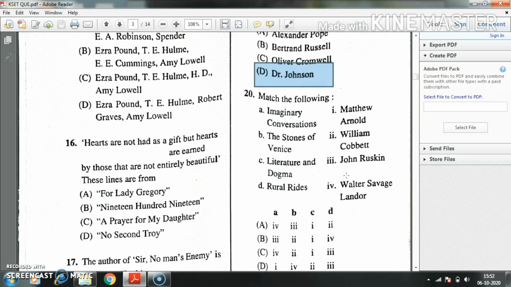Question number 20. Match the following. Option A, Imaginary Conversations is related with Walter Savage Landor. The Stones of Venice is a work by John Ruskin. Literature and Dogma is a work by Matthew Arnold. And Rural Rides is a work by William Cobbett. Here the right answer is option A.